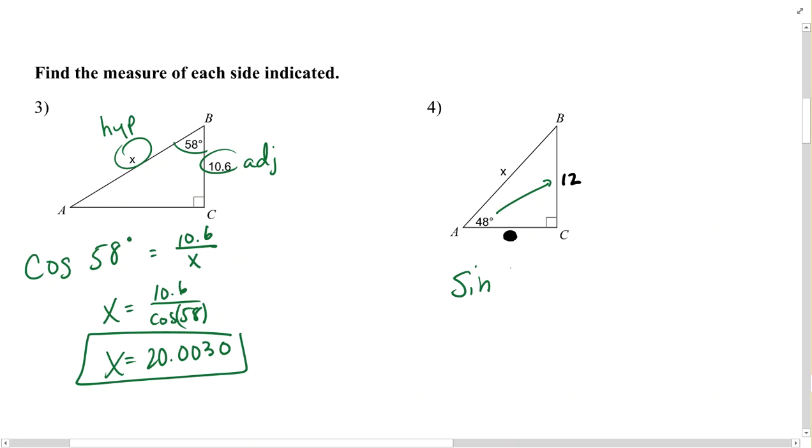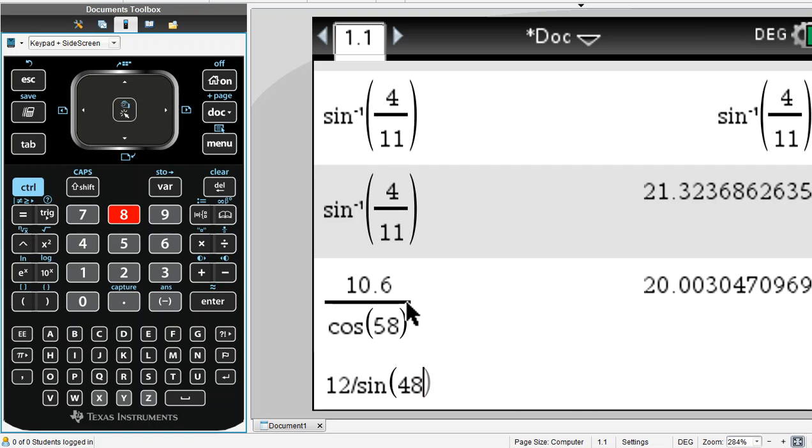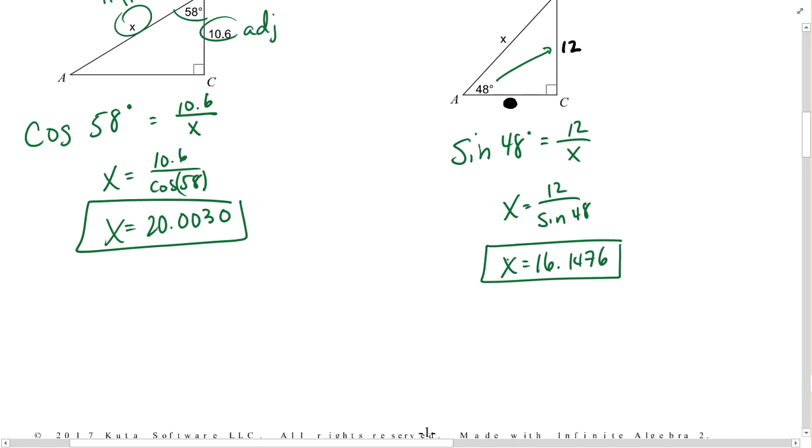then I should use sine in this case of 48 degrees equal to 12 over x, because that's our opposite over hypotenuse. X then would be equal to 12 divided by sine of 48, and that's because our unknown was in the denominator here. And when we go to the calculator, 12 divided by sine of 48 ends up equaling 16.1476. Moving on.